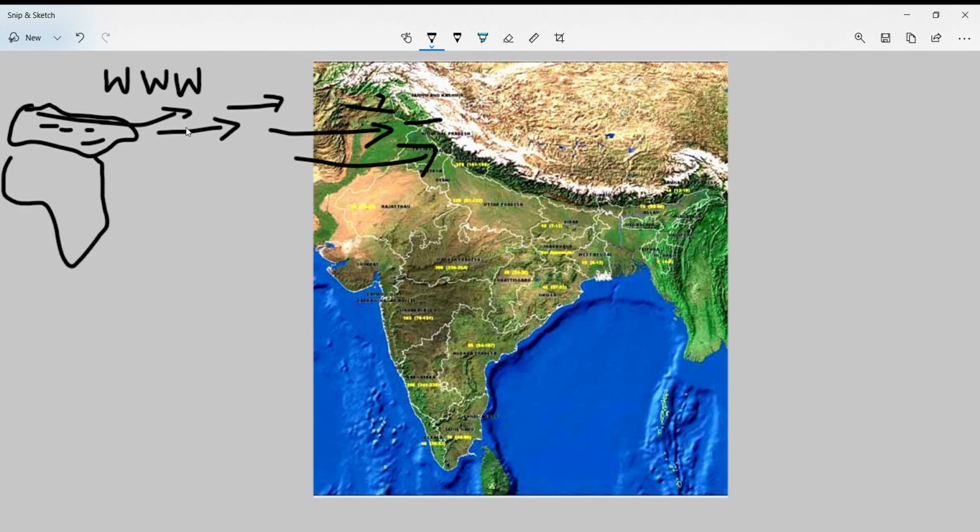Now I just spoke about jet streams. Jet streams are fast blowing winds which blow in upper air atmosphere. These winds do not touch the surface of the earth. So westerly jet streams bring these western disturbances to India. Hence westerly jet streams are very important for us.